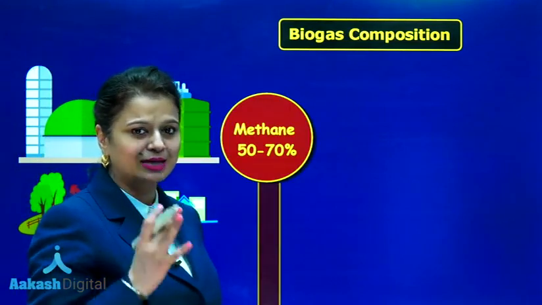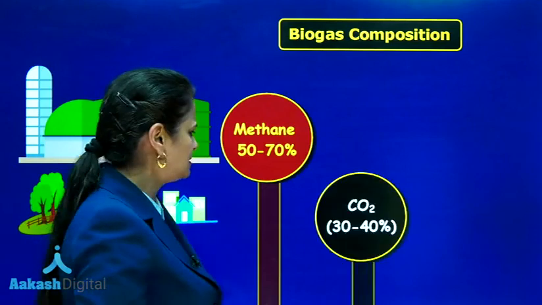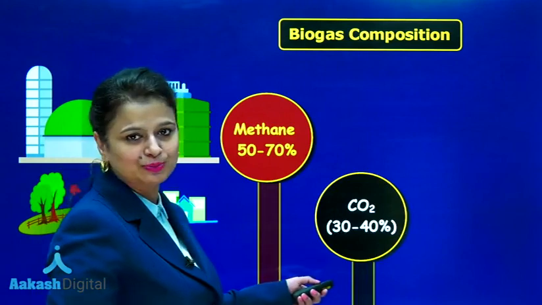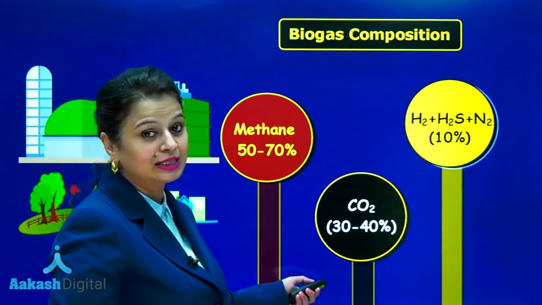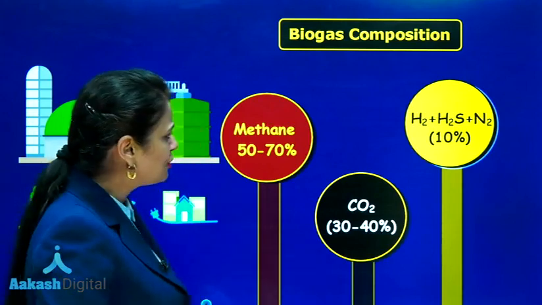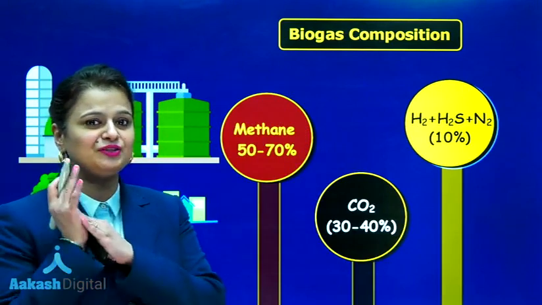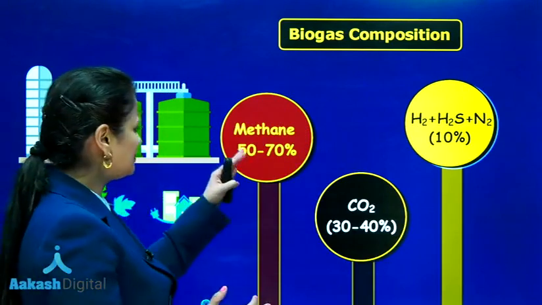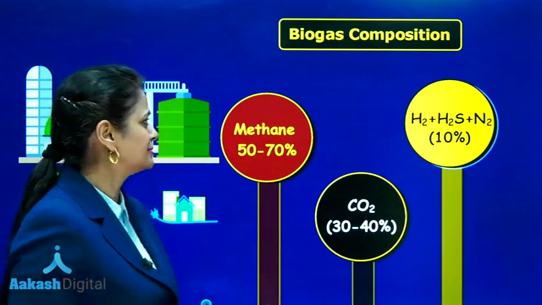This is the main gas which is present in the biogas. It is a combustible gas. Along with that, 30 to 40% carbon dioxide, and hydrogen, H2S and N2 are present in 10% amount. Out of all these gases, you have to keep in mind that the one which is combustible is methane, and all the others represent impurities.